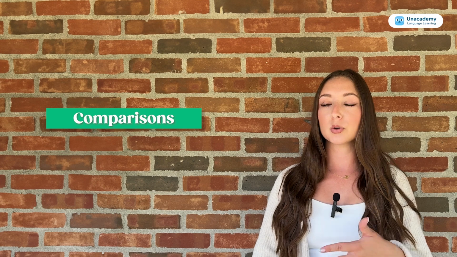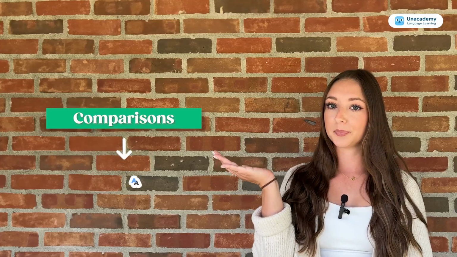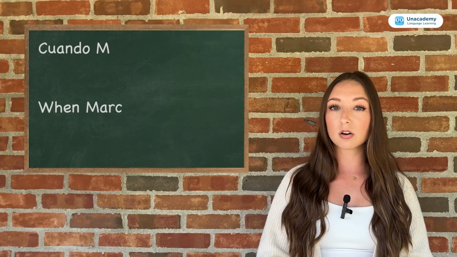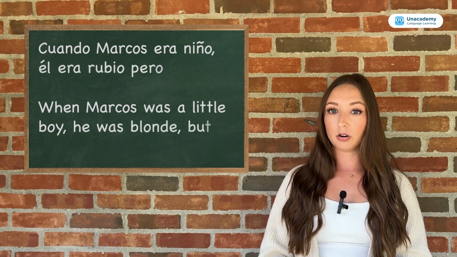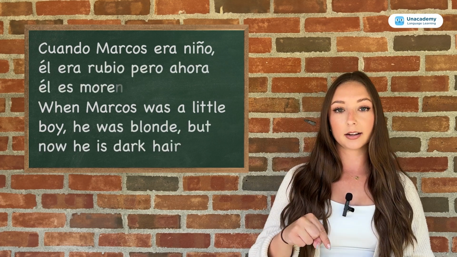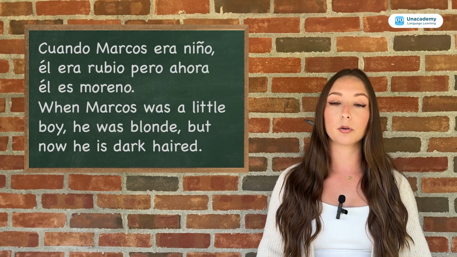All right, moving into that second subcategory: comparisons. When we're using comparisons in the past, are we going to use fue or era? We're going to use era, okay? So let's look at an example. When we're doing comparisons, we're saying, oh, when somebody was little, they were like this, but now they are like this. So we're using the imperfect era to make a comparison to now, the present. For example, I could say, cuando Marcos era niño, él era rubio, pero ahora él es moreno.